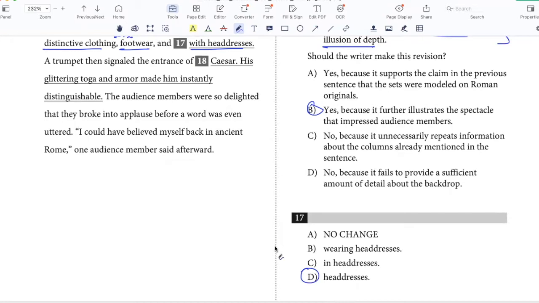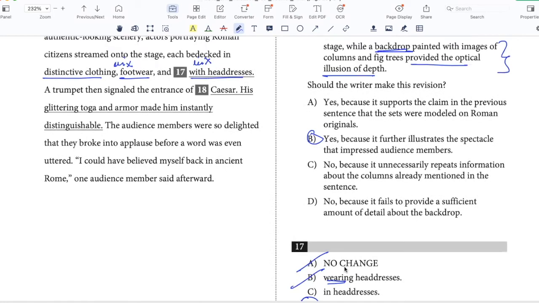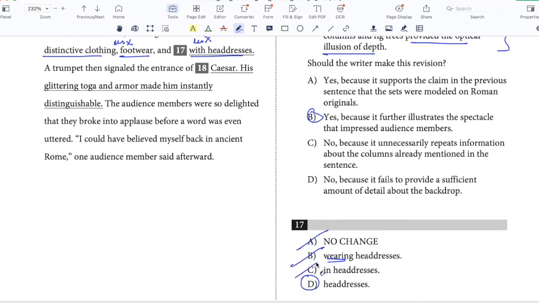I can't say with because with is a different preposition. So that goes against the parallel structure rule. Similarly, I can't say wearing because that introduces a verb which is not needed. And in headdresses, as I said, could be used only if footwear also used the preposition in. So the best answer is D.